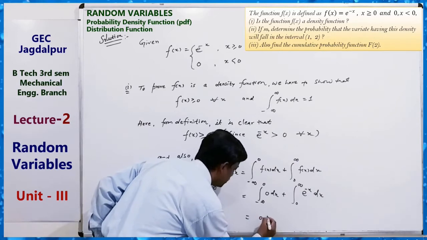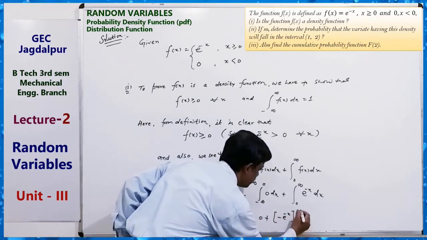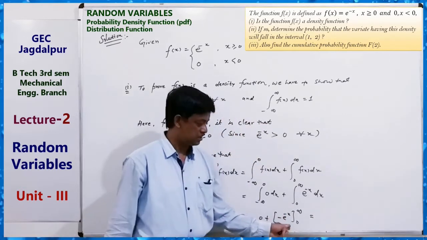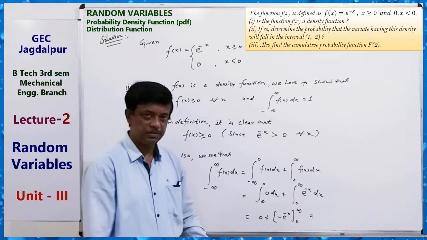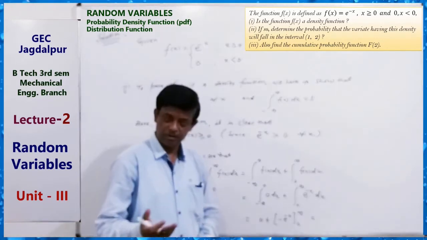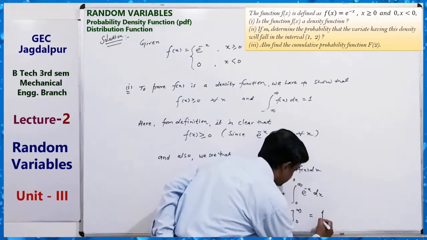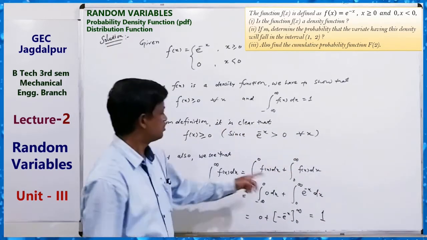This is 0 plus minus e to the power minus x from 0 to infinity. And you know what this is? e to the power minus infinity means 1 by e to the power infinity, which means 0, minus e to the power 0, that is 1, so minus 1 minus, plus 1. So this is equal to 1. Okay, so this is equal to 1 also.